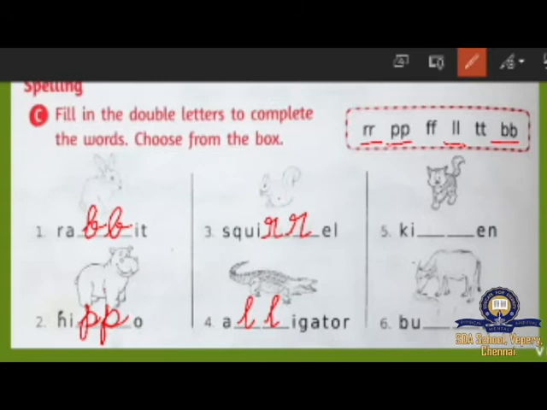What is this? Kitten. Baby of cat. What's the spelling for kitten? K-I-T-T. So you got to write here double T. K-I-T-T-E-N, kitten. And look at the sixth one. What is this? It's not cow, it's a buffalo. What's the spelling for buffalo? B-U-F-F. F-F. Double F you got to write. You all understand it, children? You have to write the double letters in the correct options.